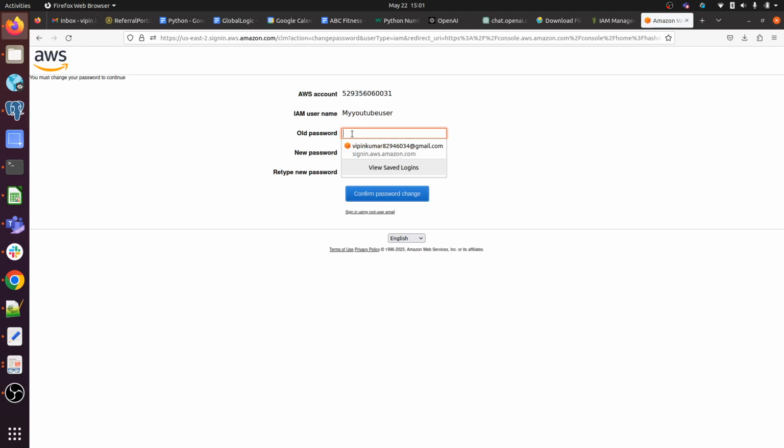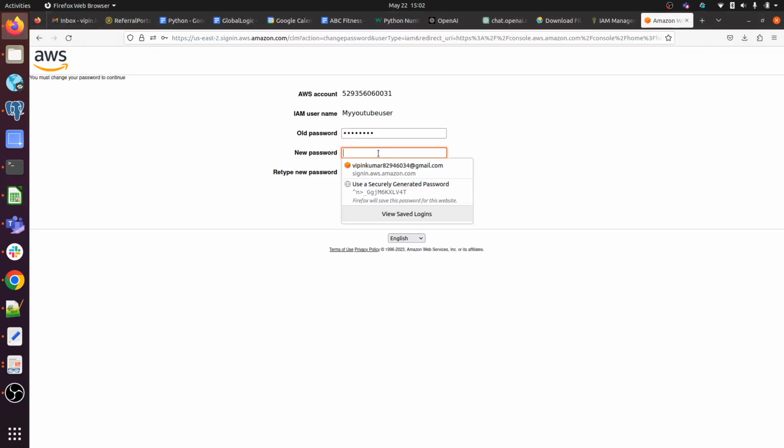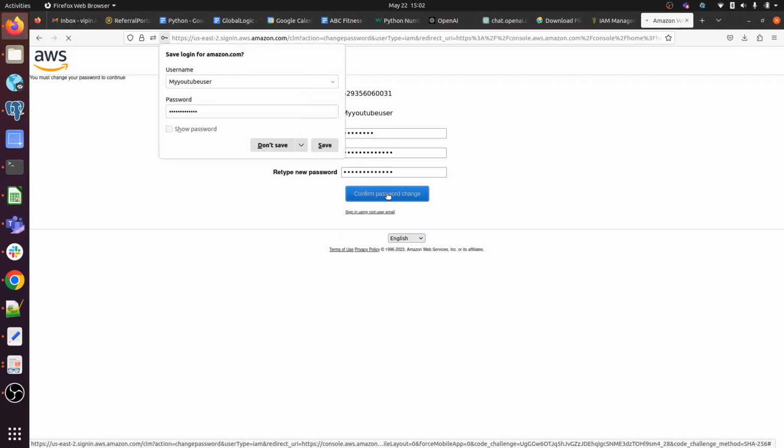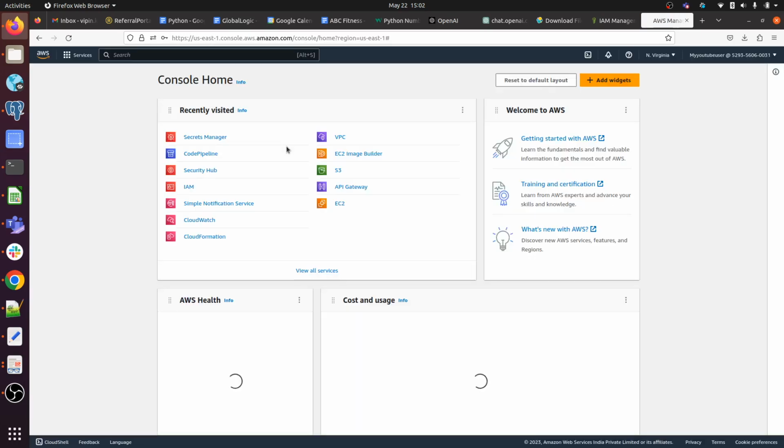So we have to reset our password. You can just paste it and add some random number. So here I will be pasting it, and I will add some random number, and I will just go and paste it, confirm password change. So this same way you can follow whenever you have to create one new user.